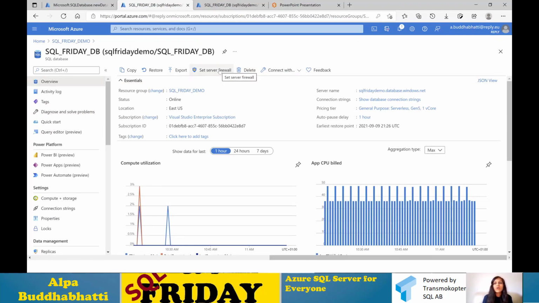We are setting this firewall rule at the database level because we selected a database, but you can do the same thing at the server level as well. If you set a firewall rule at the server level, then all databases, existing or new, will have access. They both have the added client IP address, so you can access any database on that server.